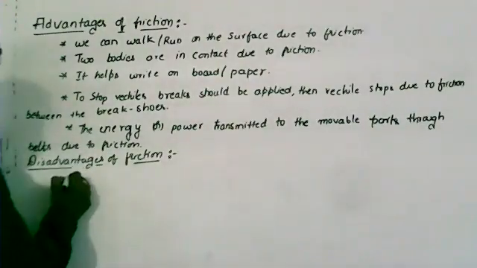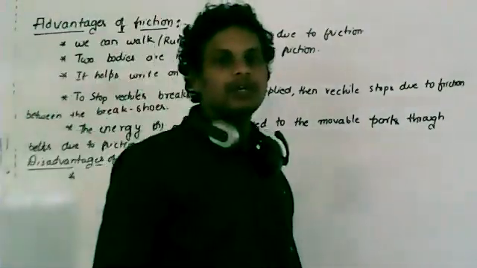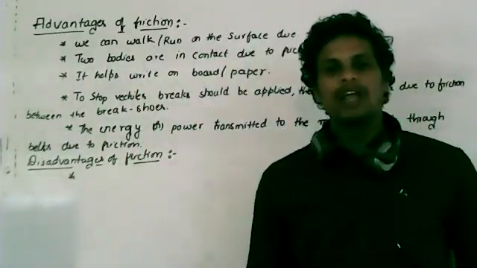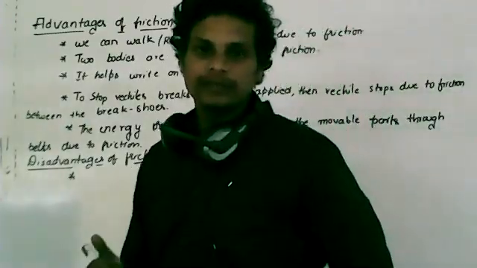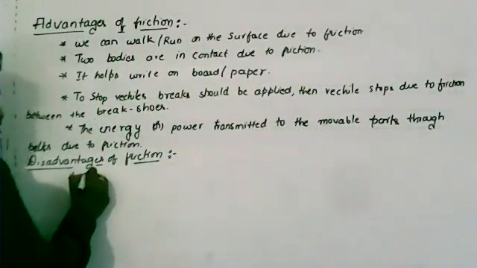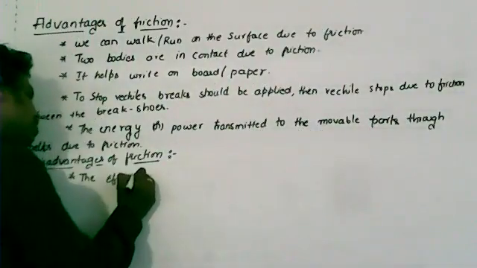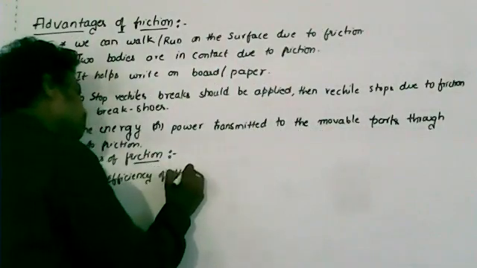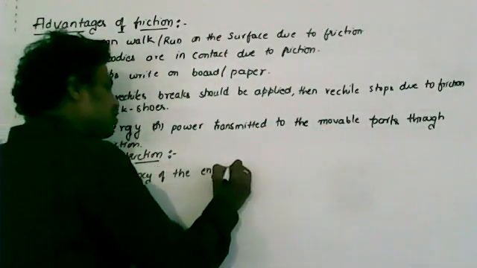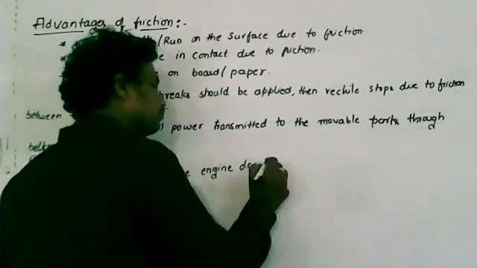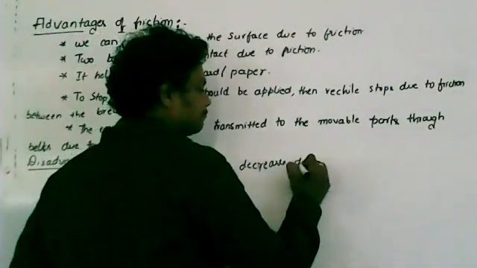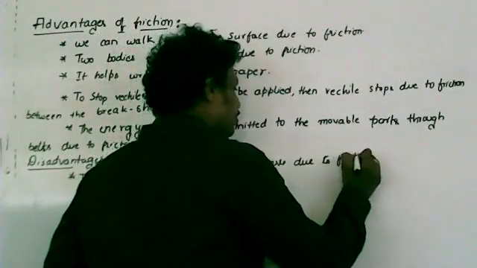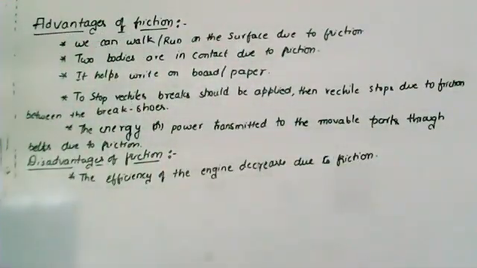Now remember, the first disadvantage of friction is that the efficiency of the engine decreases. For example, if friction is more, then the engine has to do more work, and then its efficiency will decrease. Therefore, the efficiency of the engine decreases due to friction. Clear? So this is one disadvantage of friction.